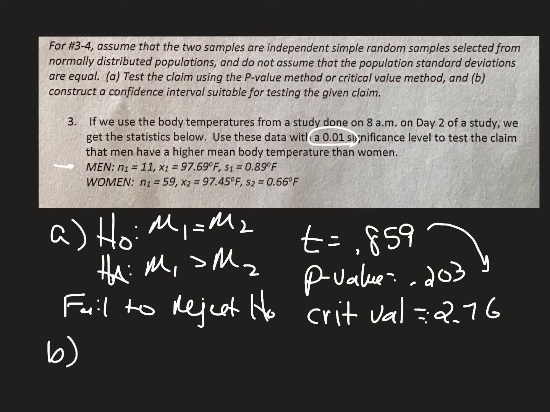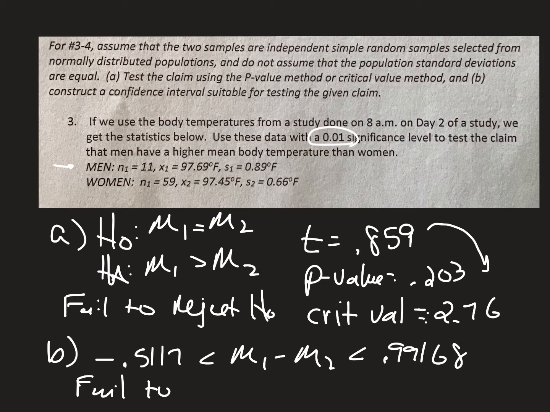It's the confidence interval, so I'm going to go back to STAT, TESTS, and go down to number 0, which says 2-SampTInt. I already got the numbers in there. You've got to change your C-level. C-level is going to be 0.98. If I can get there, we go. No pooled. Go to calculate, hit enter, and this is my confidence interval that I'm getting. I'm getting negative 0.5117 less than mu1 minus mu2 less than 0.99168. Now because 0 is in there, and because that's what the H0 is, I'm also going to fail to reject H0, fail to reject the null again.